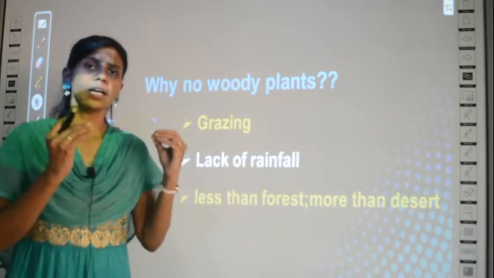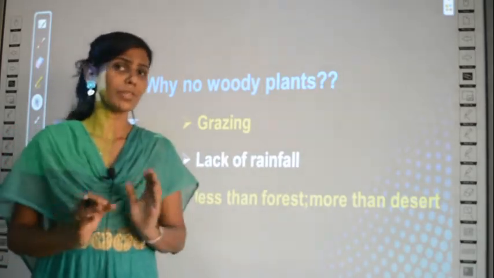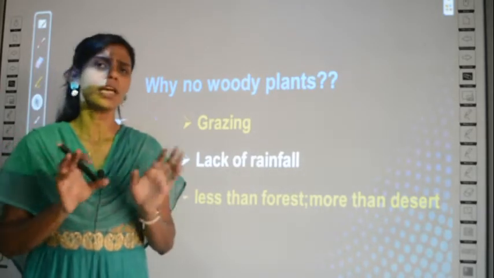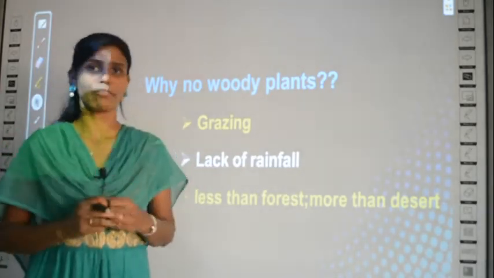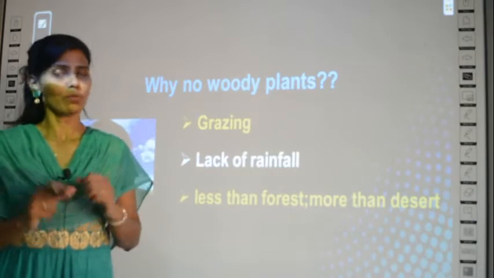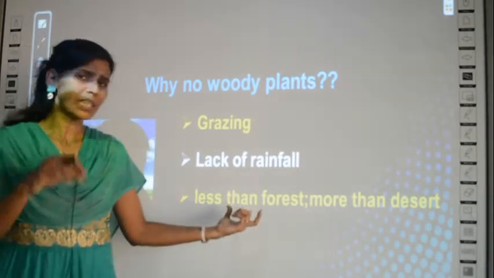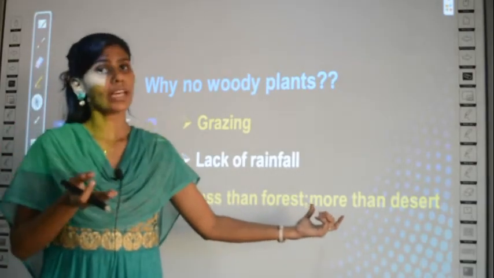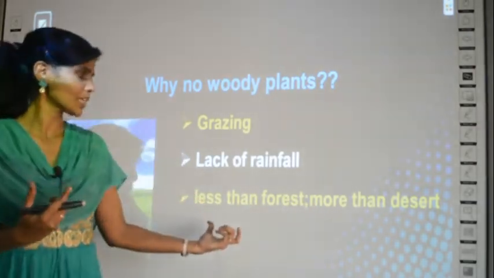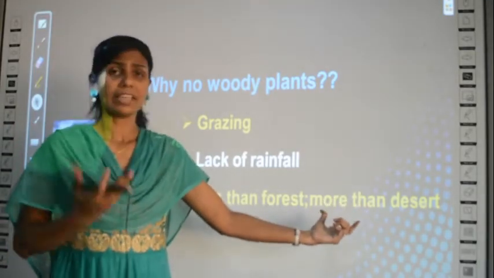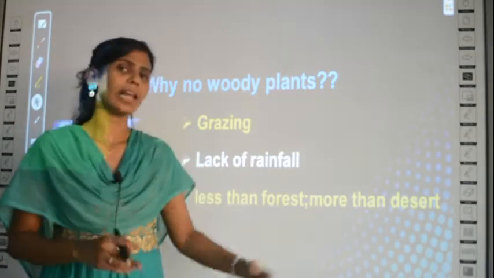But in the grassland it is not like the desert with no rainfall, and it is not like a forest with heavy rainfall. Somewhere in between, with mild rainfall, the grassland habitat exists. Do you understand? The rainfall is less than the forest but more than the desert. It is not as frequent as the forest, and also it is not like the desert where there is no rainfall at all.